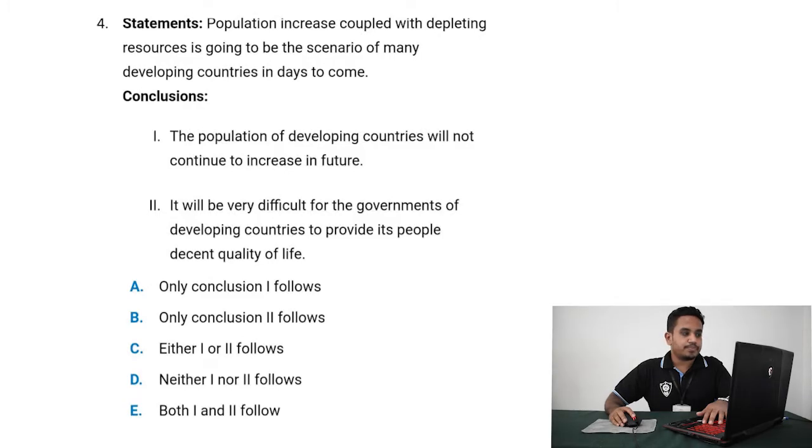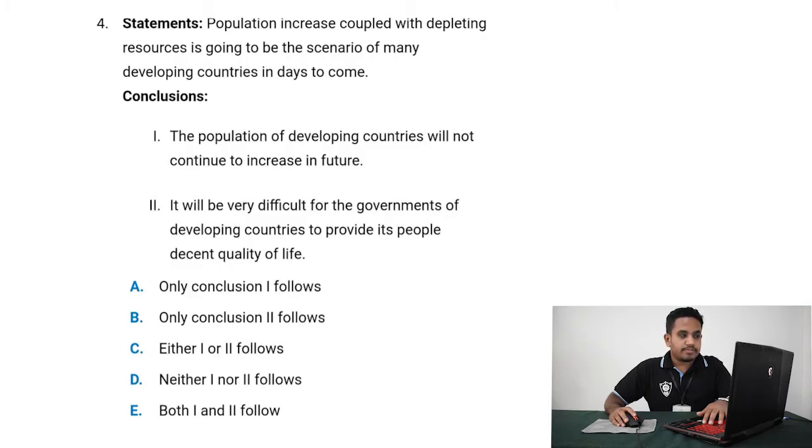Question number 4. Statement. Population increase coupled with depleting resources is going to be the scenario of many developing countries in days to come. Conclusions. Conclusion 1. The population of developing countries will not continue to increase in future. Conclusion 2. It will be very difficult for the government of developing countries to provide its people decent quality of life.